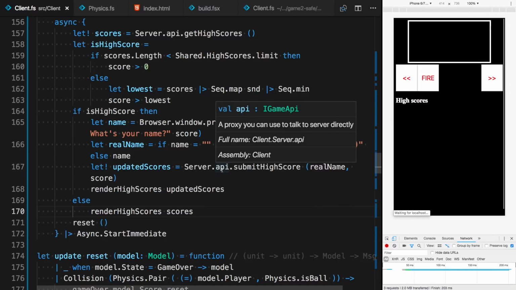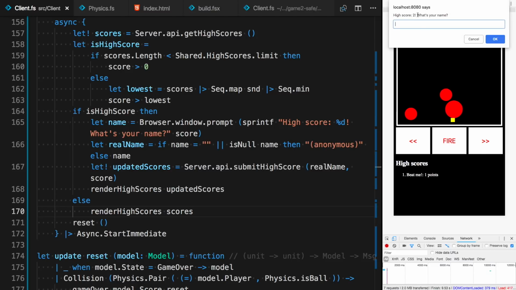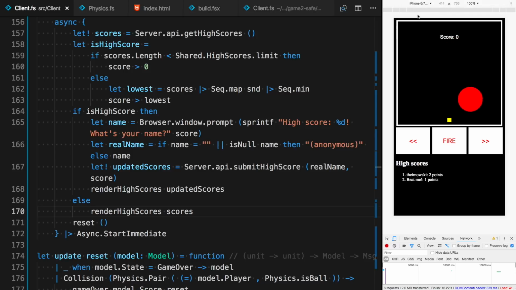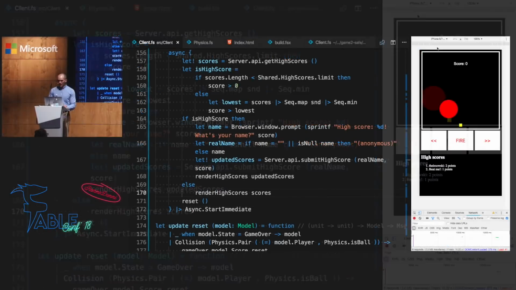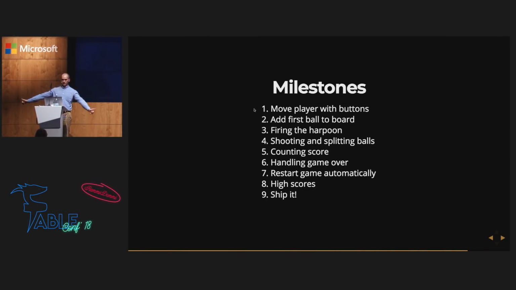So now, if I click save, and if I do better than 1 point, then I should get a prompt for a high score. So let's lose. Okay, so high score, what's your name? T. Heimowski, click enter. And it should restart with an updated high score ladder. So, okay, point number 8, high scores done.